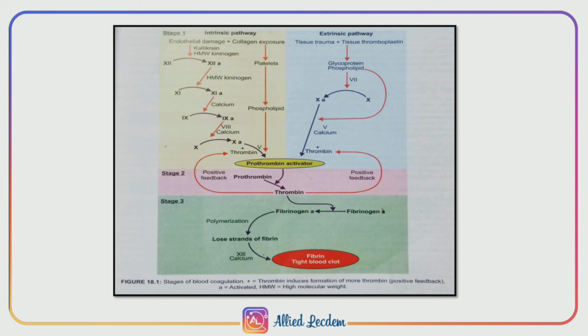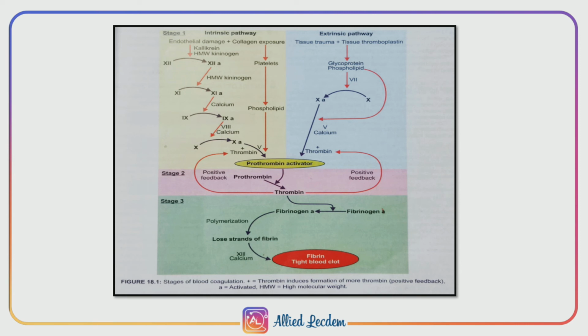And the last stage is the conversion of fibrinogen into fibrin. The final stage of blood clotting involves the conversion of fibrinogen into fibrin by thrombin. The sequence in stage 3 is: thrombin converts inactive fibrinogen into activated fibrinogen. The activated fibrinogen is called fibrin monomer.